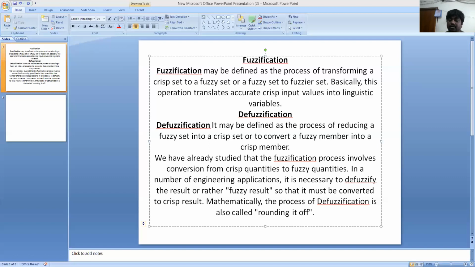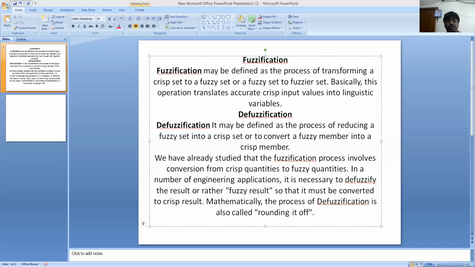And these are the four methods we mainly discussed in our syllabus in defuzzification. Let's go to the first method. What is the first method? The first method is the center of sums, COS method. The COS method is a very important method. In this method, we can easily identify the defuzzification value.